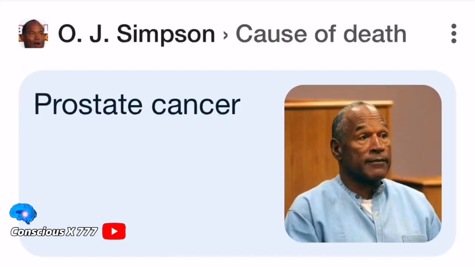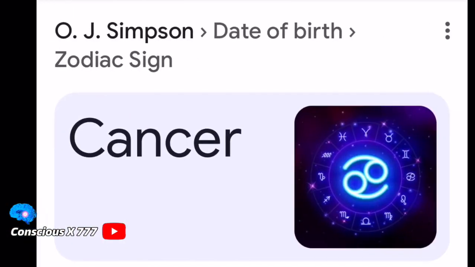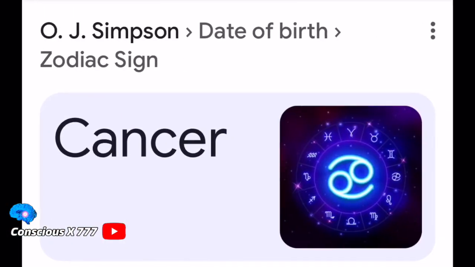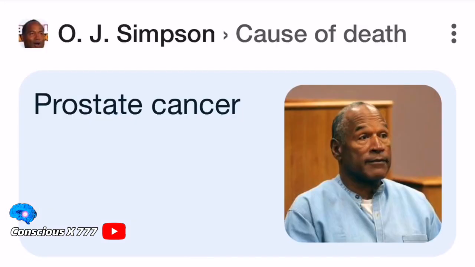Everything about his death is completely scripted and it's all in plain sight. Apparently OJ Simpson's cause of death is prostate cancer, which is very ironic because his zodiac sign is also Cancer. So it's very obvious that this was all scripted.